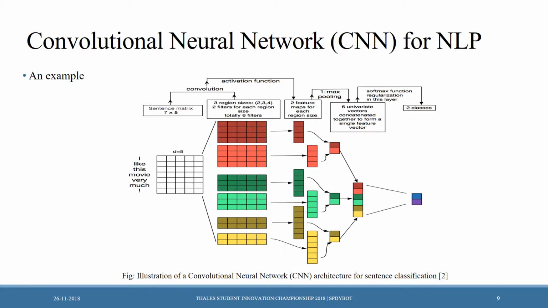That's how, even if we have variable length input, we can always have a fixed length of output, which is needed for classification purposes. Also, we keep the spatial information of word sequences in the sentence, which is important for NLP tasks.